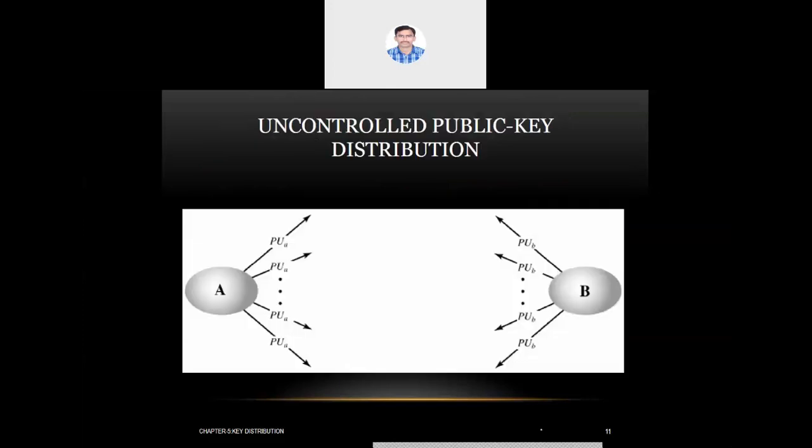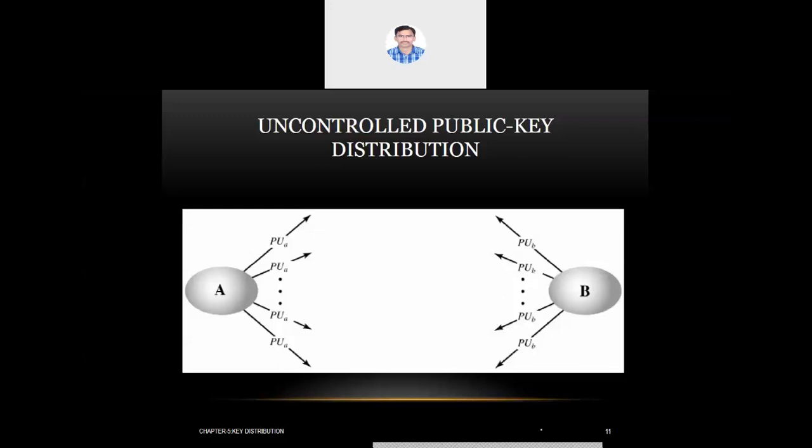The first one is public key announcement. The first method of sharing a public key is by announcing it to public users. That is uncontrolled public key distribution. As you can see in the diagram, there were two users, A and B, involved in the communication. Now what is A doing?